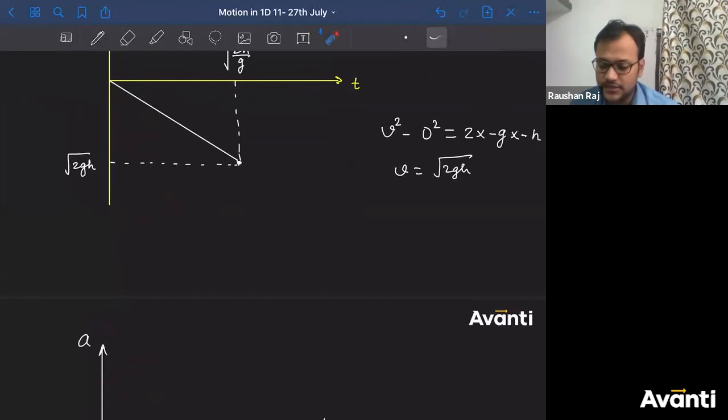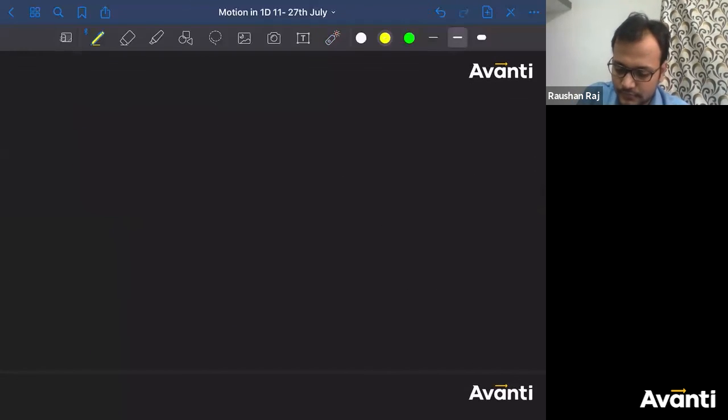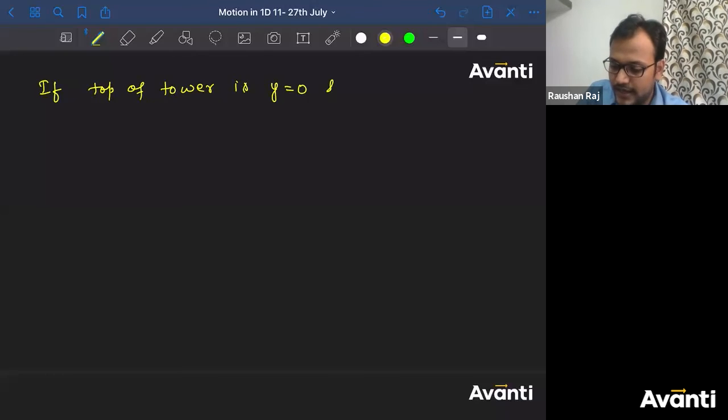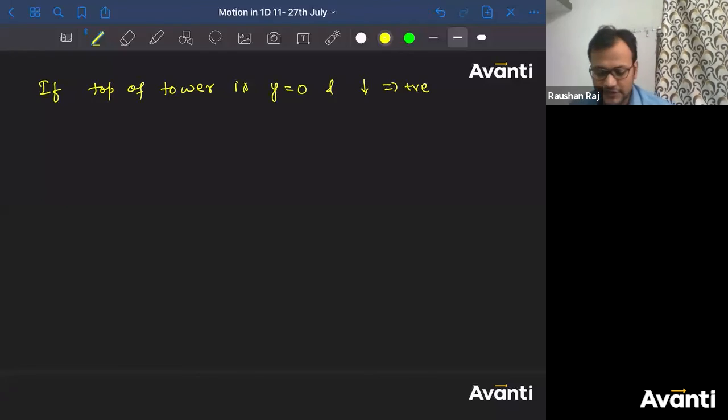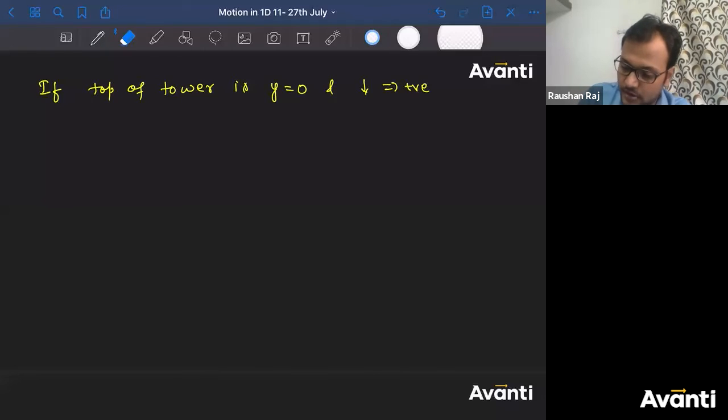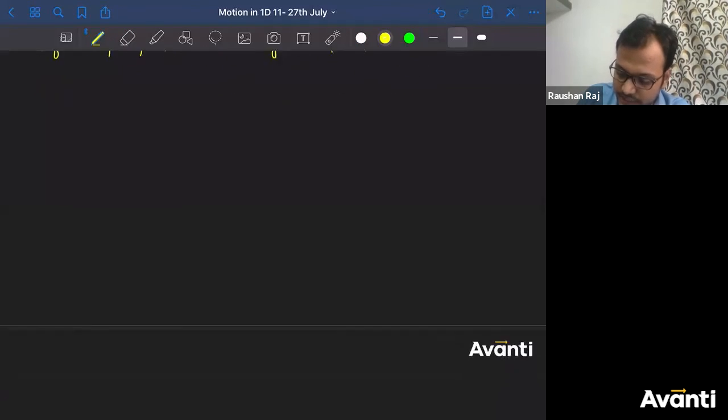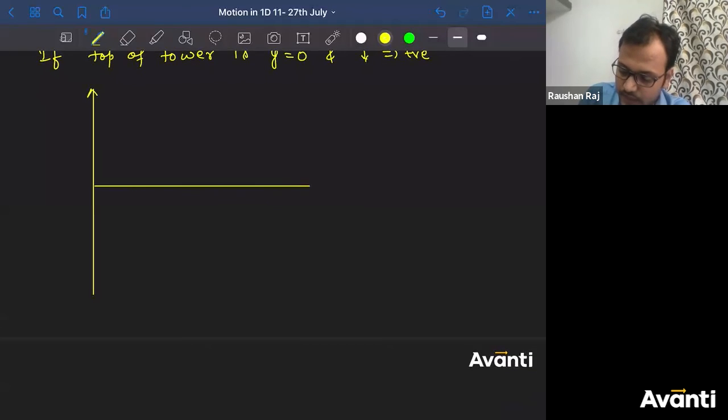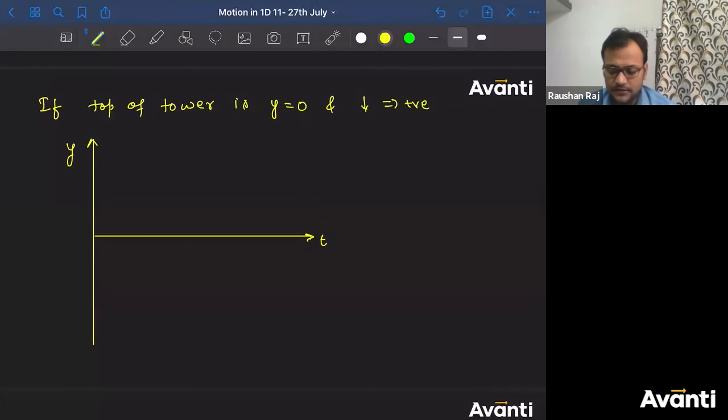Now let me take this assumption. If the top of the tower is y equal to 0 and the downward direction is positive, this is the second convention, the second assumption that we are taking. So let me draw the graph for you. You can also draw this along with me if you have not drawn it already. Let me consider y versus t here. If this is y, this is t, it will be parabolic for sure, no problem.